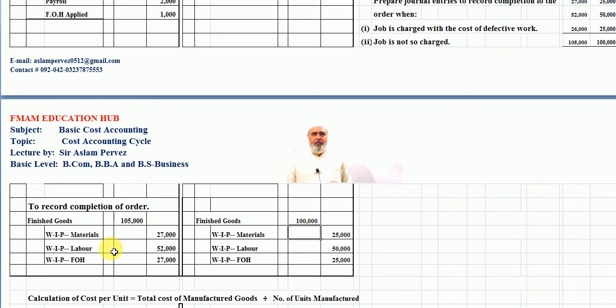On the other hand, when additional cost is charged to the factory overhead control, then the cost is not increased. This is the initial cost which was incurred at the time of starting the production. Students, then the cost price per unit is low.